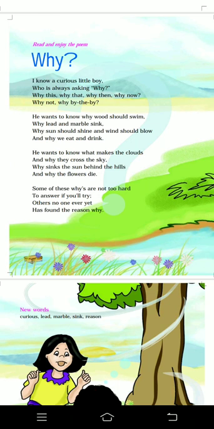Now in the last stanza, some of these whys are not too hard to answer if you'll try. Others no one ever yet has found the reason why.